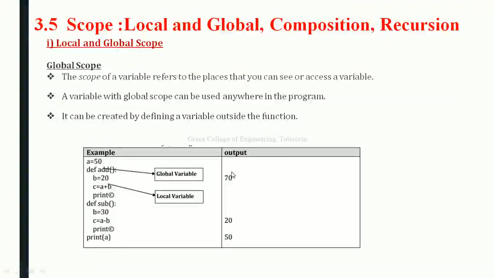In this video, we are going to discuss GE 8151 Problem Solving and Python Programming, third unit, that is control flow functions, third unit, fifth topic: scope, local and global, composition, recursion. First we are going to see about local and global scope.